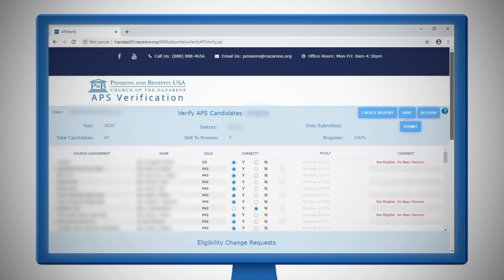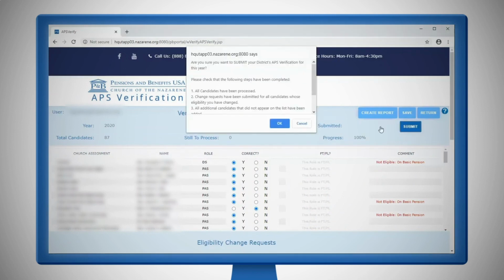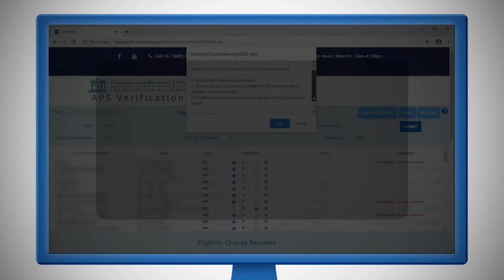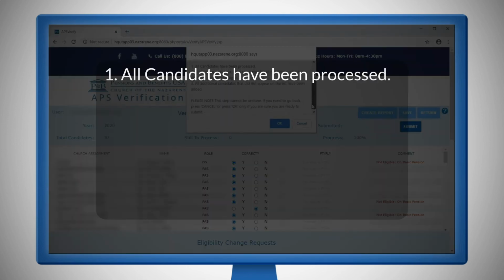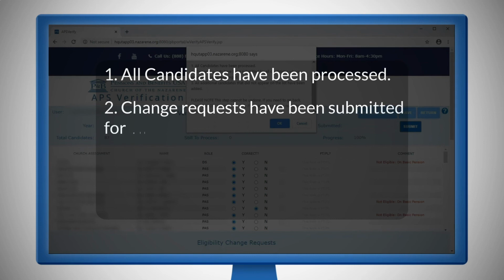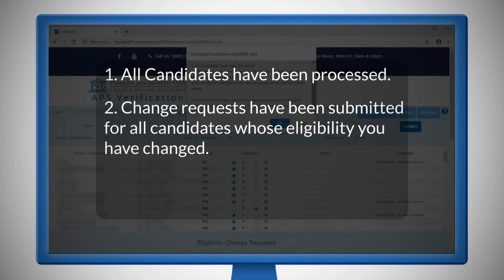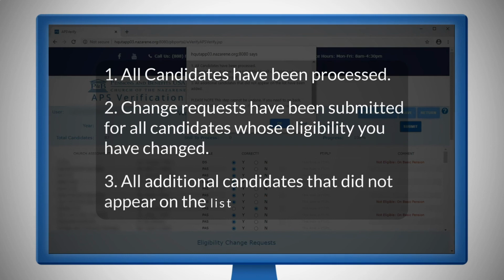You may notice that the blue Submit button has appeared on the screen. All you need to do to complete your work is to select it. Once you do, the drop-down box will appear, asking you to check to make sure all candidates have been processed, change requests have been submitted for all candidates whose eligibility you changed, and all additional candidates that did not appear on the list have been added.